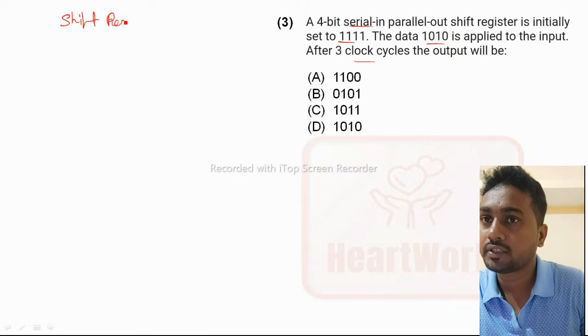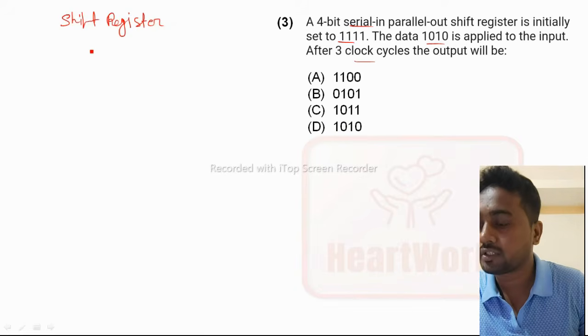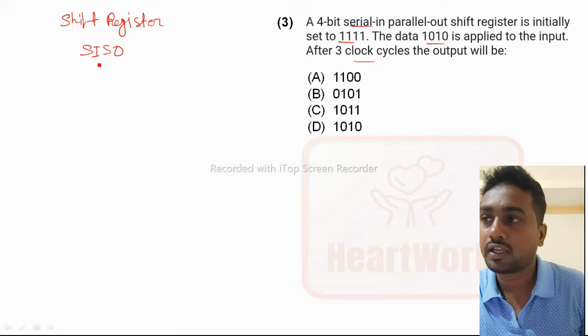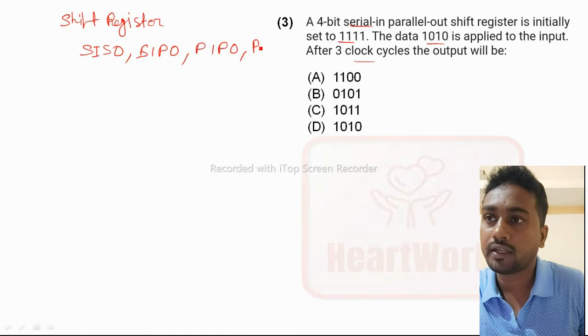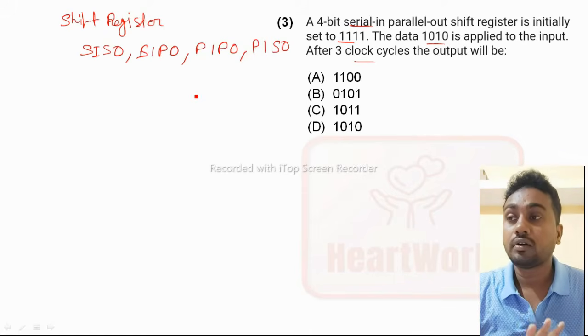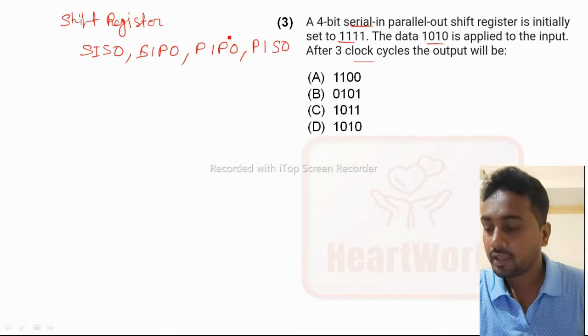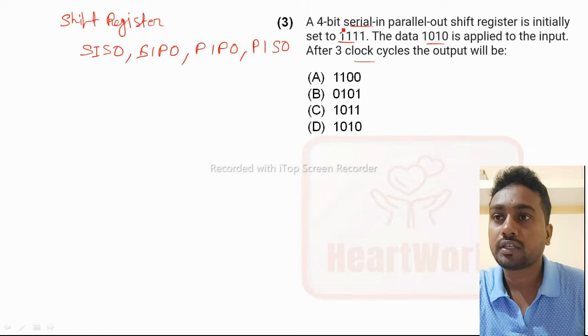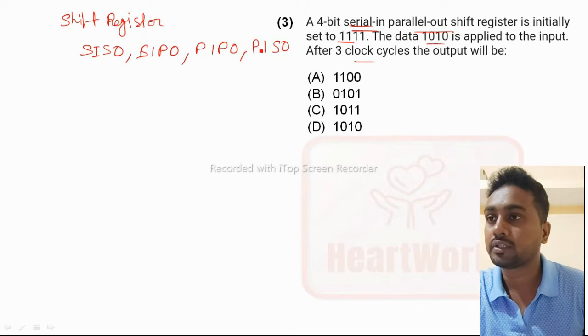Shift register. There are four types of shift register. First is SISO, that is, serial in serial out, then serial in parallel out, parallel in parallel out, and parallel in serial out. These are the four types of shift registers. In this question, they ask about a serial in parallel out shift register.